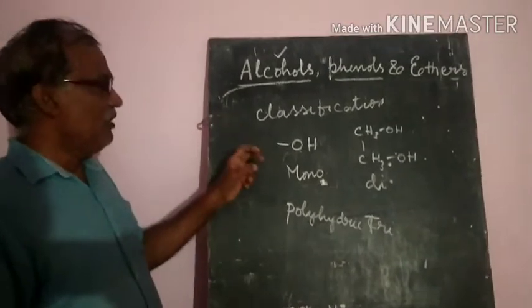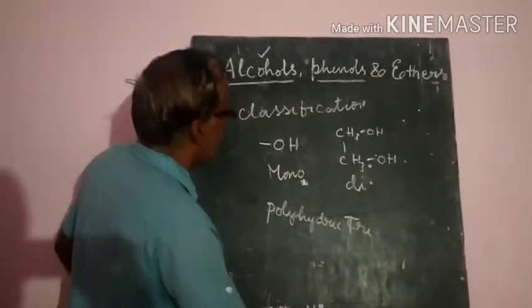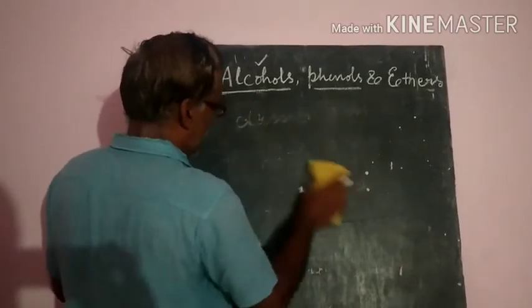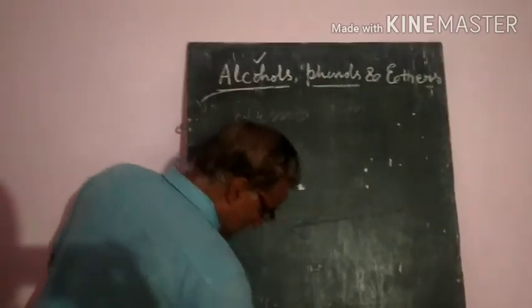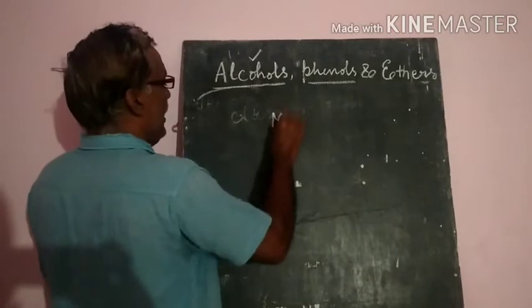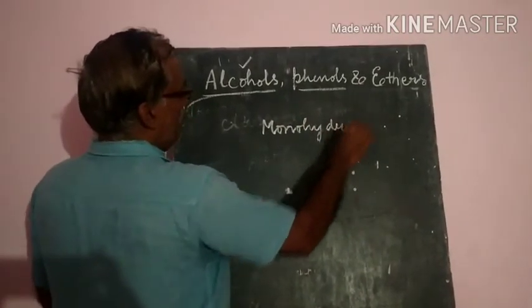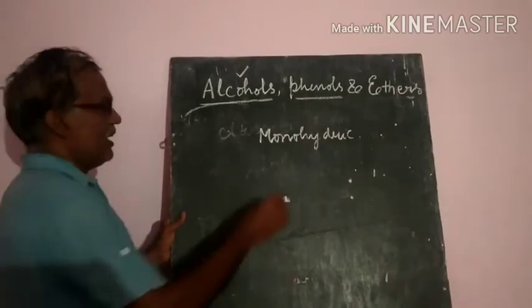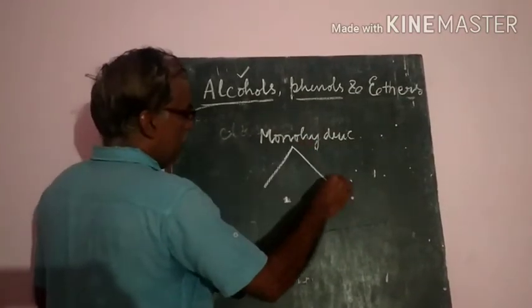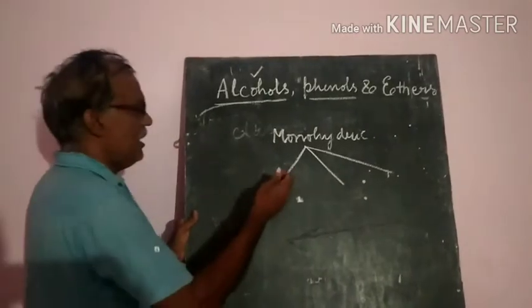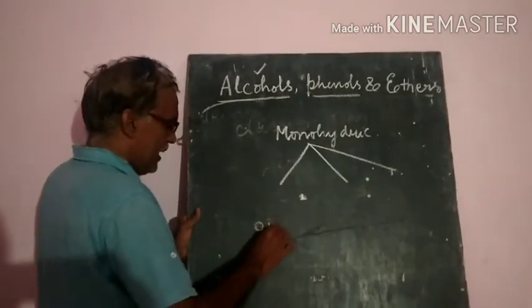Now let us see another classification. Monohydric alcohols, where only one OH group is there, are classified as primary, secondary and tertiary according to the carbon atom to which the hydroxyl group is attached.